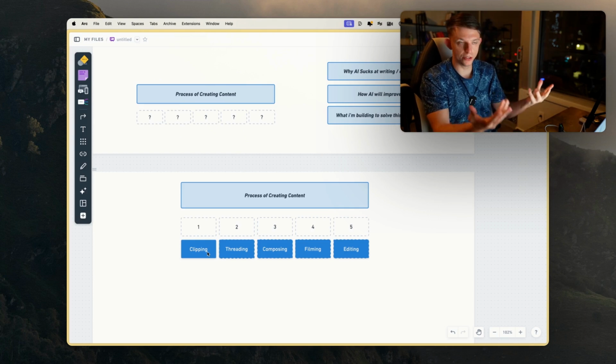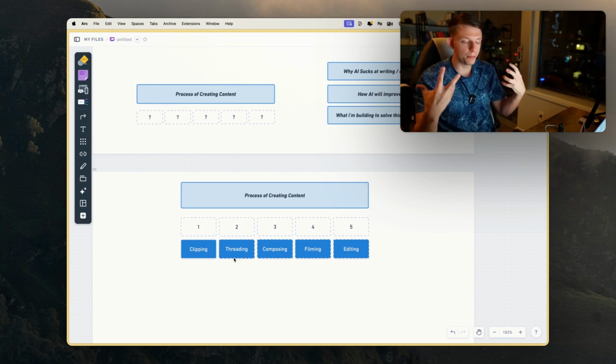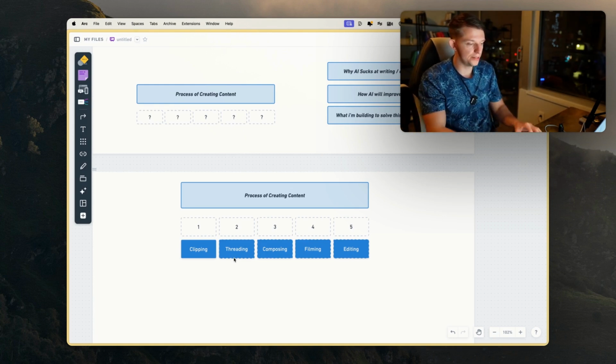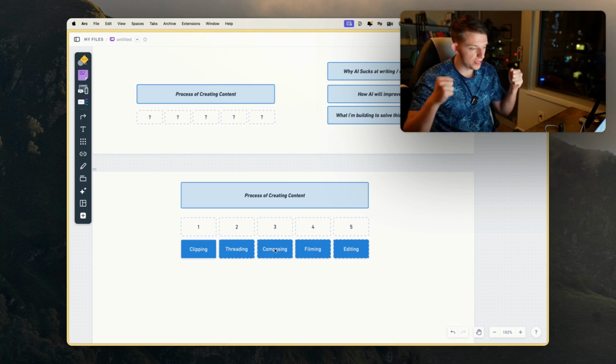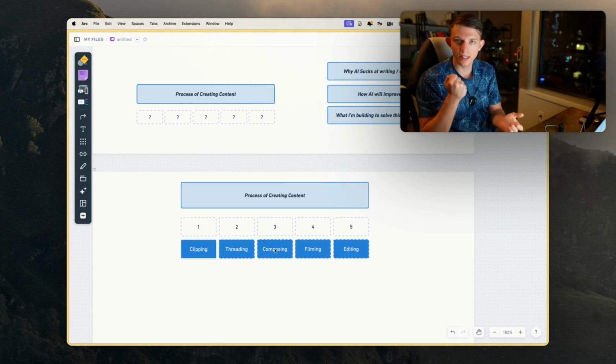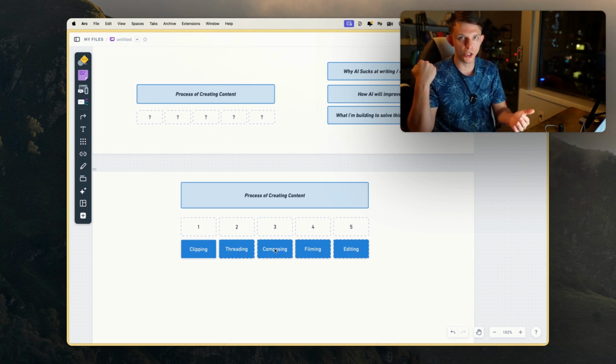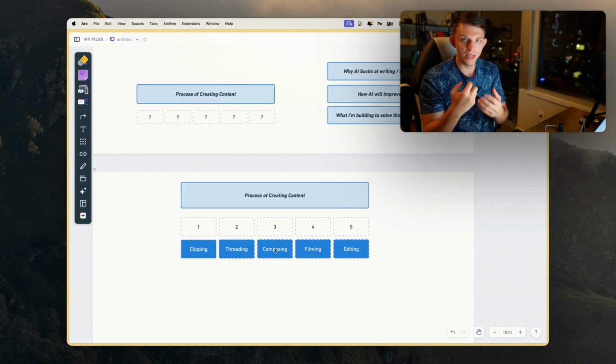Clipping is saving your ideas to a central location. Threading is ordering those in a way that is interesting, that exemplifies your personality and true opinions. Composing is taking all those opinions, formatting them into a structure that sounds like your voice, that is optimized for retention, that gets the job done and evokes certain emotion.